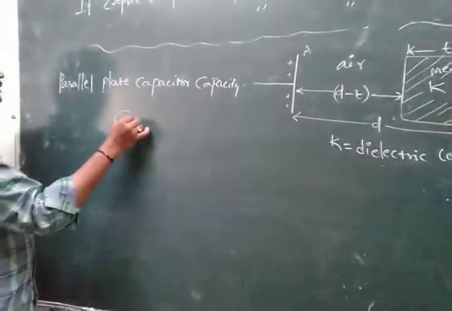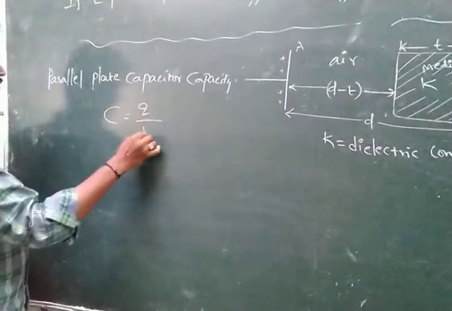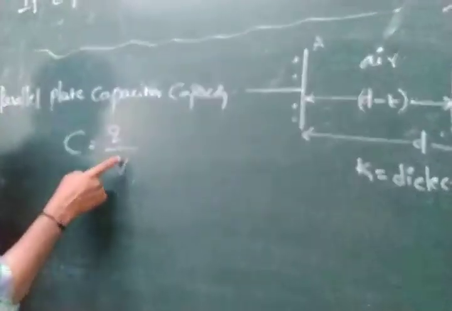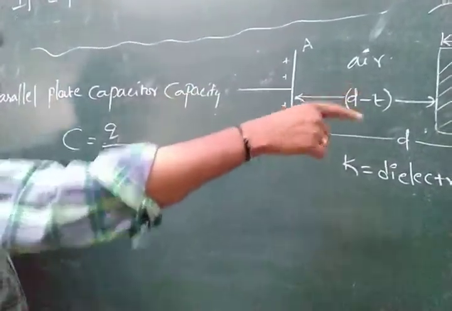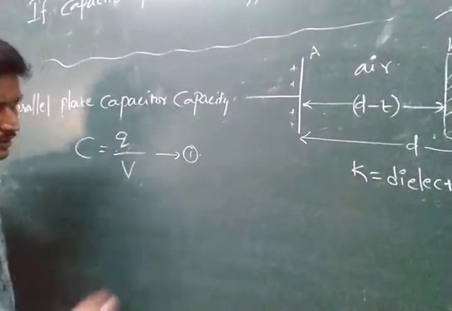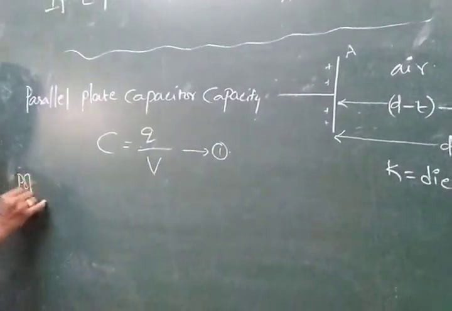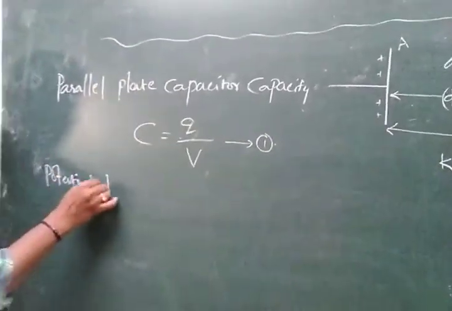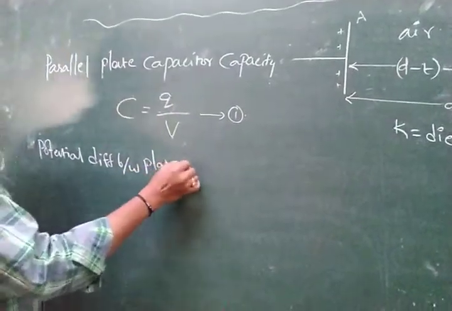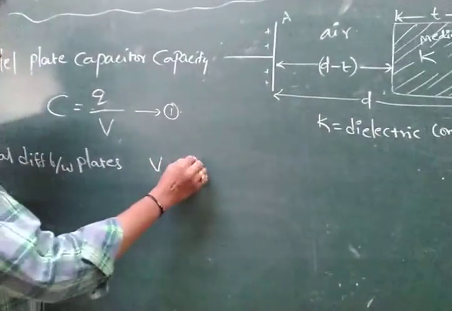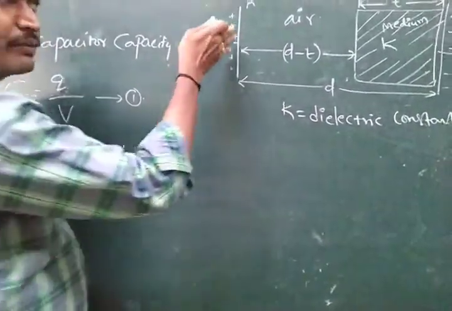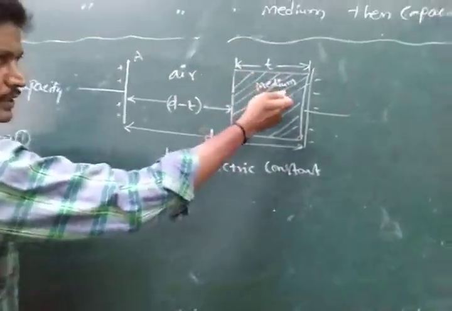C is equal to Q by V, where Q is the charge accumulation on the plate and V is the potential difference across the plates. Here the V value we can measure. The actual formula is V equal to ED, but the electric field is partially in the air and partially in the medium.